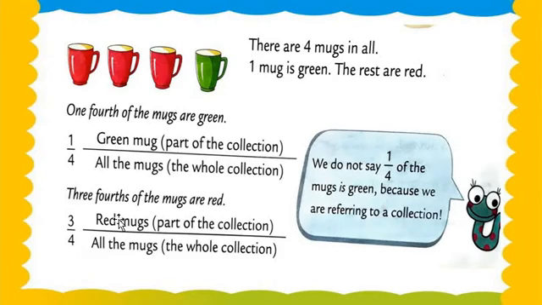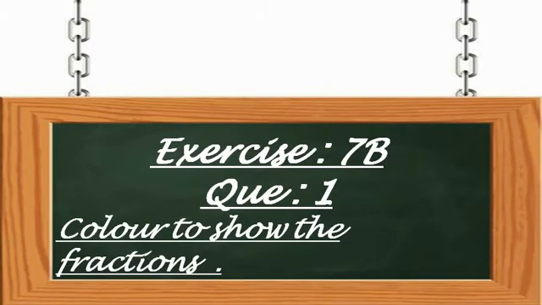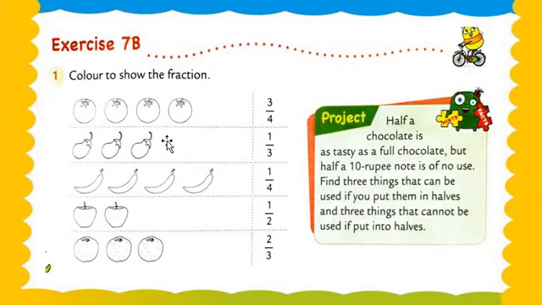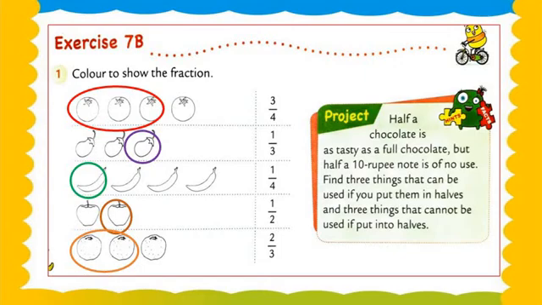Now we move on to the further questions, my dear students. Exercise number 7b. Question number 1, color to show the fraction. What is question number 1, my dear students? Color to show the fractions means here what to do? We have to color these vegetables to show the fraction. Understood, my dear students? So exercise 7b, color to show the fraction.